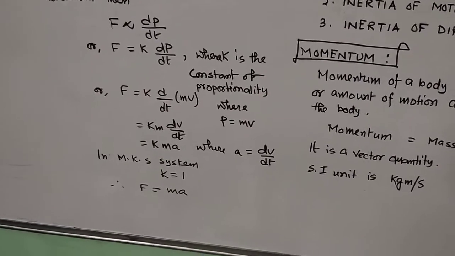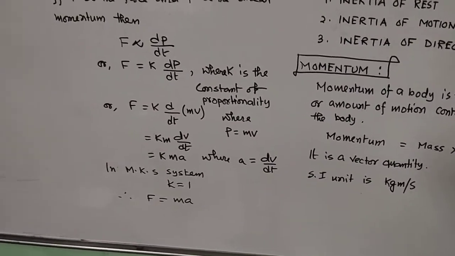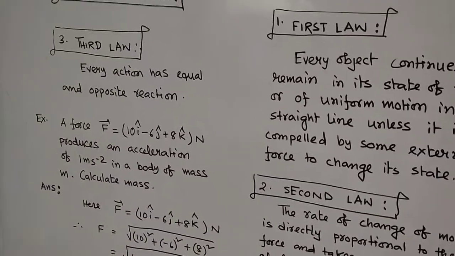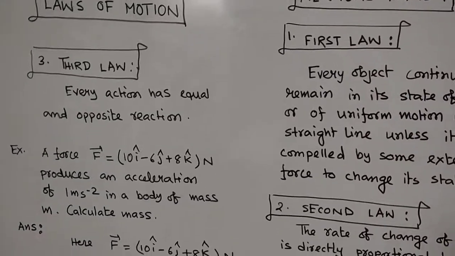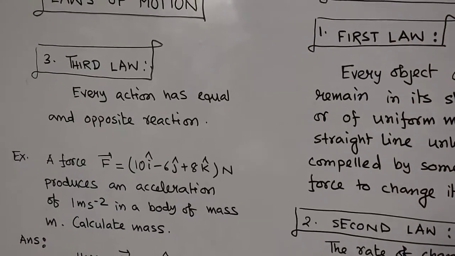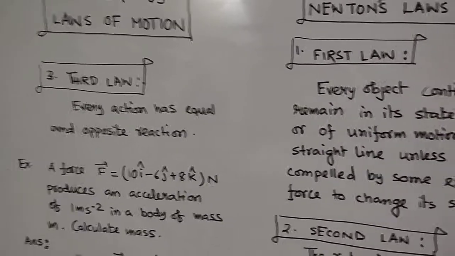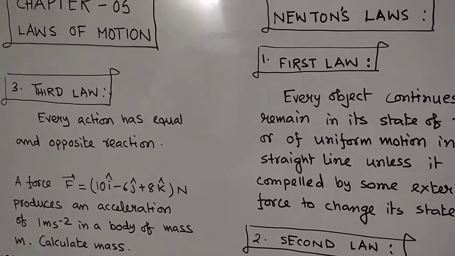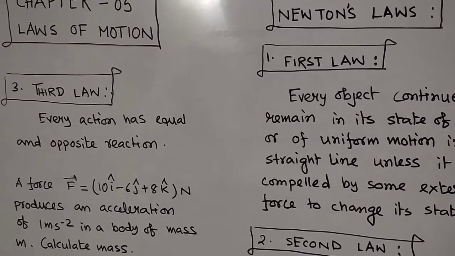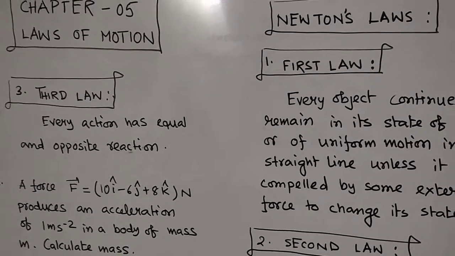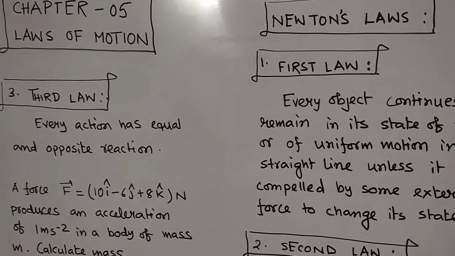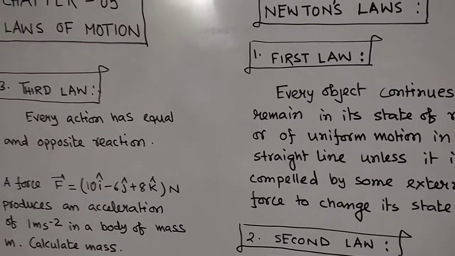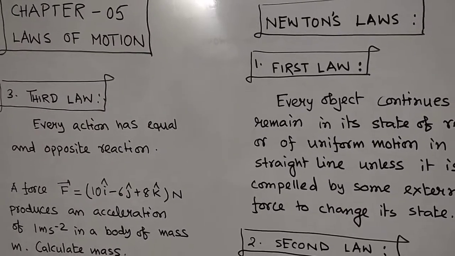This formula is very important for the numericals. Now the third law, all of you know: every action has an equal and opposite reaction. There are many examples related to Newton's laws. The first law means the law of inertia. If a bus suddenly moves, we fall backward because we want to maintain the inertia of rest.